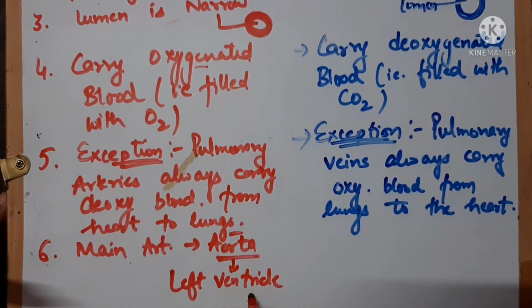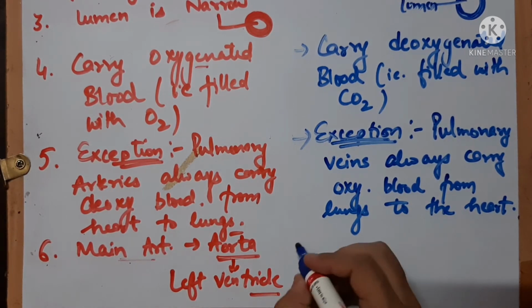With the left ventricle, the aorta is attached. What is the aorta? It is the main artery, and the aorta carries the oxy blood from the heart to different parts of the body. So the aorta is very large as compared to the arteries present in the body, because it is the main artery carrying the oxy blood from the heart to all the parts of the body.